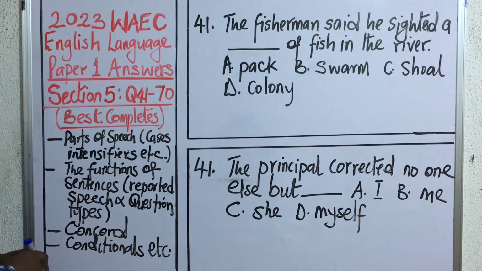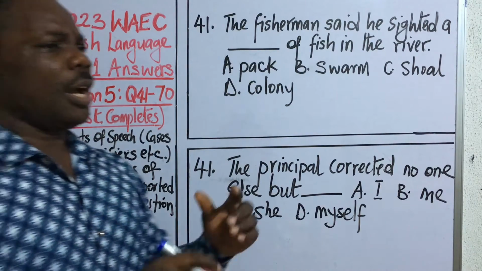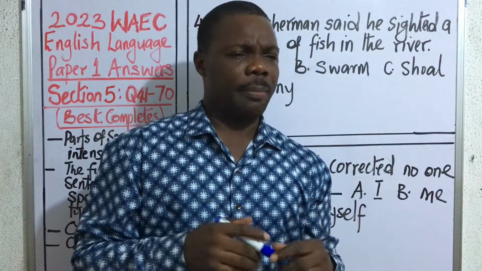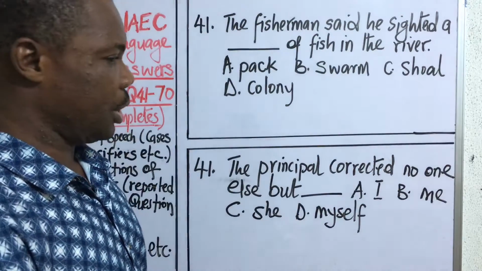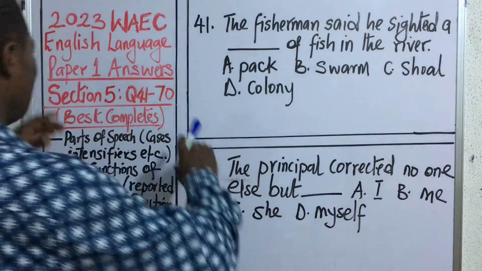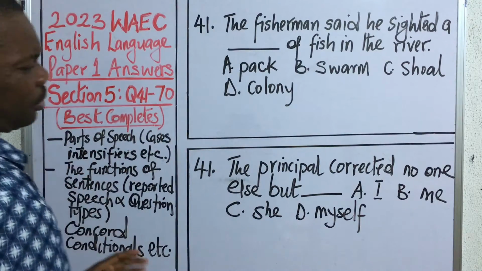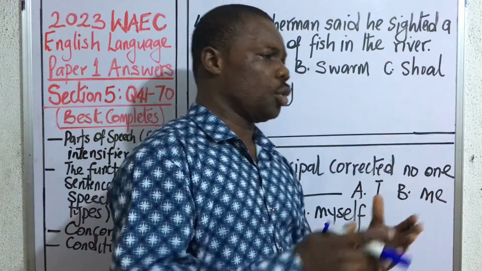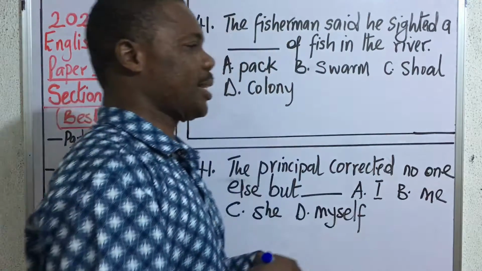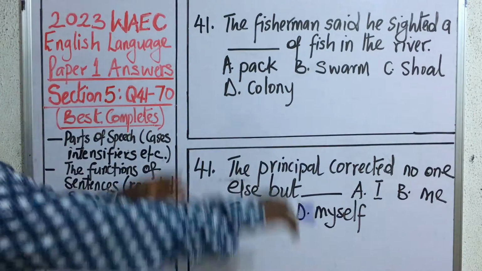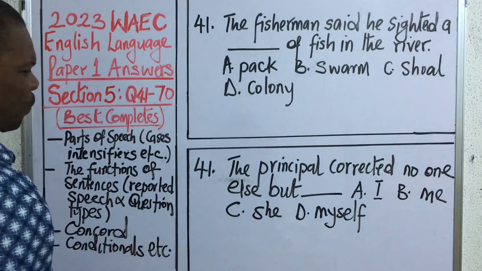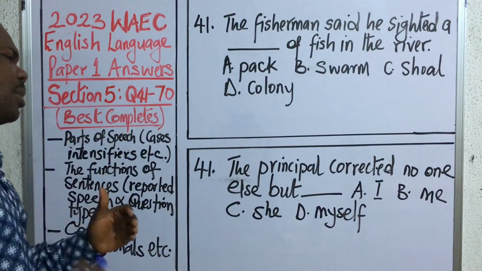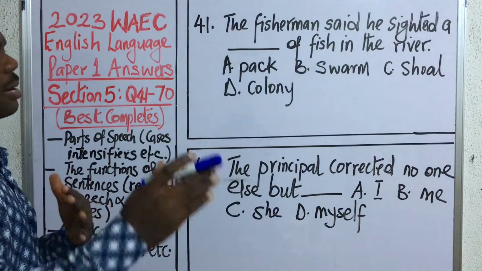Alright? So, one thing I want us to quickly remind ourselves before we go into this discussion today is that under this section, WAEC usually brings 30 questions. All of those questions are going to be coming from a series of topics under grammar.